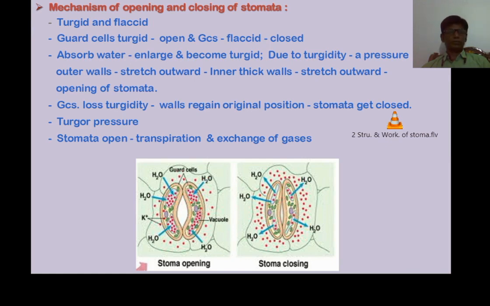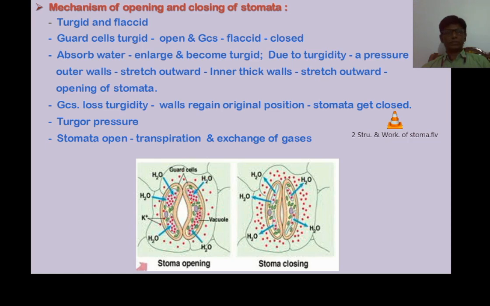Actually, what happens during the day, the osmotic pressure of the guard cells increases. Then, due to the increase in osmotic pressure, the guard cells start to absorb water from the surrounding cells, meaning mesophyll cells, and then they slowly become enlarged and turgid. Due to the turgidity, a pressure is created. That pressure is called turgor pressure.